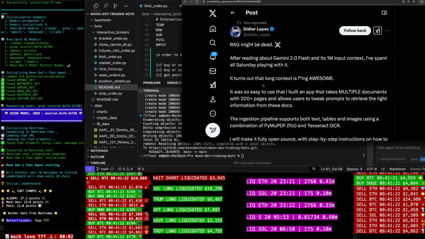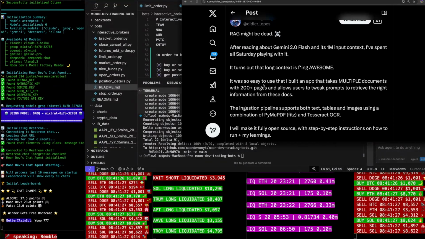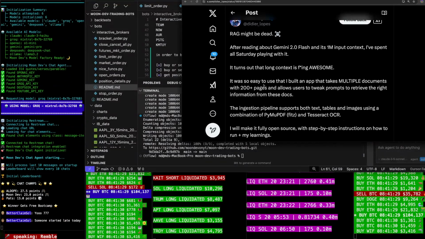Okay, RAG might be dead after reading about Gemini 2.0, and Don't even think about it, bro. Just keep going. Let them find out who it was. They gonna be on you.